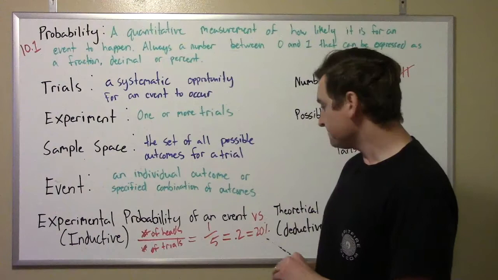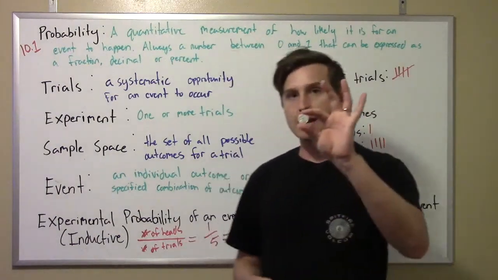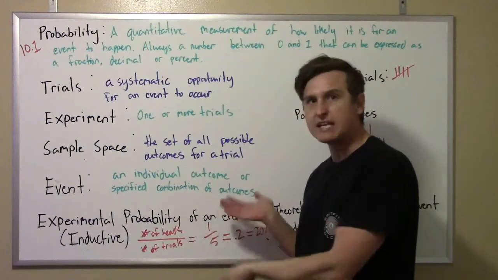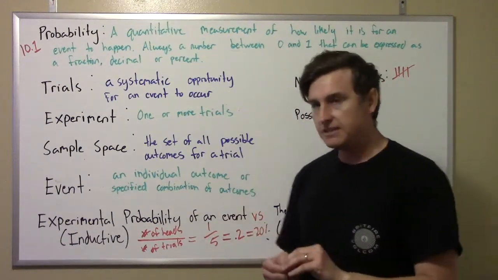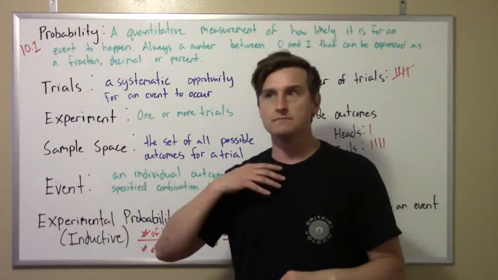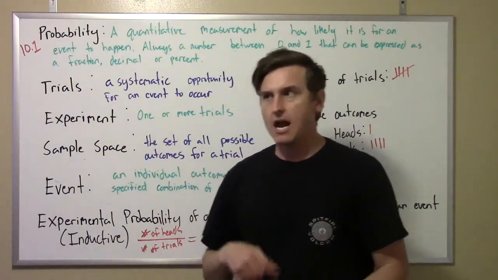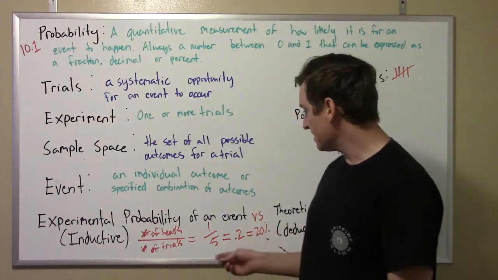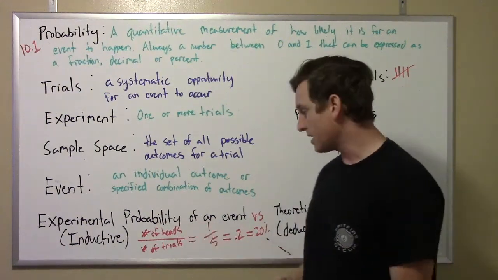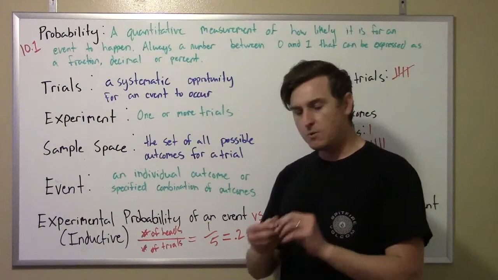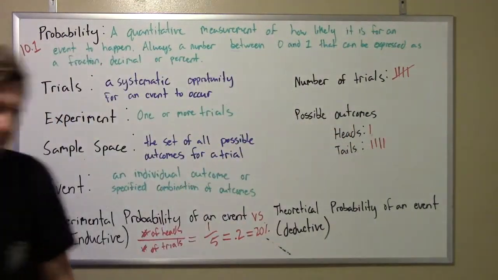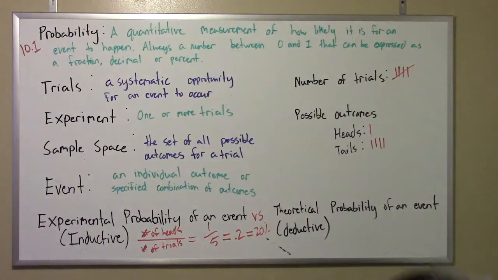So here's the deal. If I were to flip this more times than we have time for, like 1,000 times, we would expect this to start evening out, right? If I flipped it 1,000, 10,000, 20,000 times, I would expect that a lot of those start coming up heads, right? It just so happened randomly that I got a few tails at the beginning. That's okay. But we would expect this to be 50-50, right? So let's talk about a different kind of probability for a second, okay?